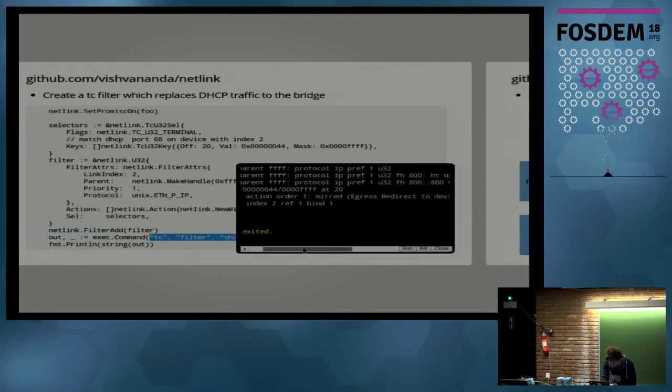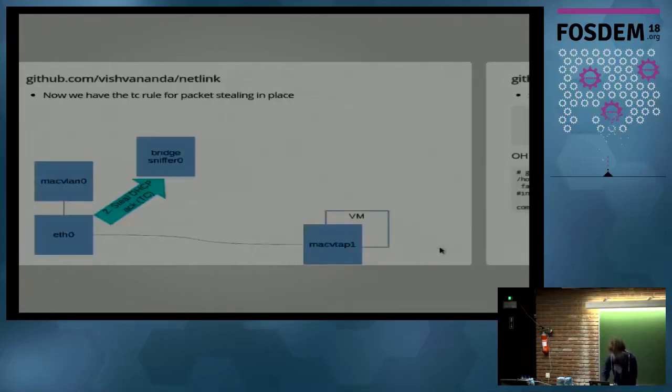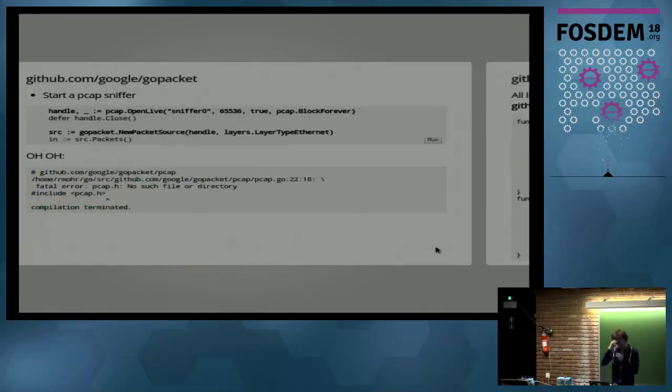We now see on index 2, that's the device index, a redirect to device foo was created, and we're stealing the packet. We're even seeing that it's a mirred action. So we got one step farther. We've now stolen the packet. The next part is introspecting it, and there, gopacket from Google helps you a lot.